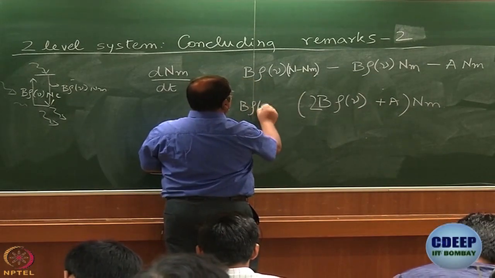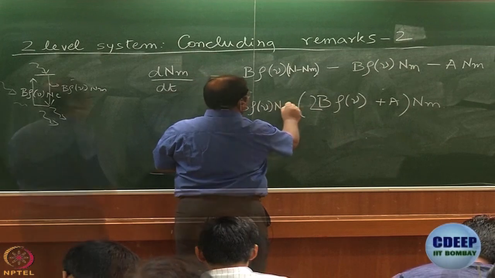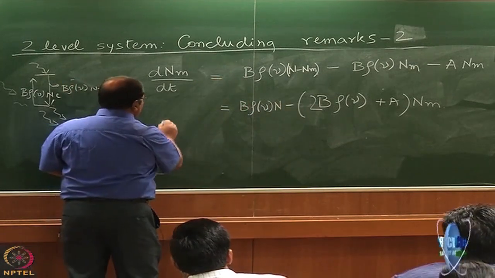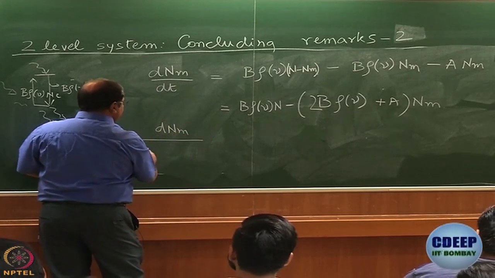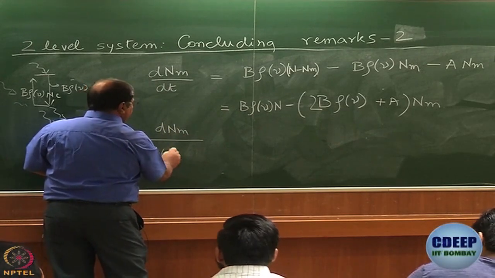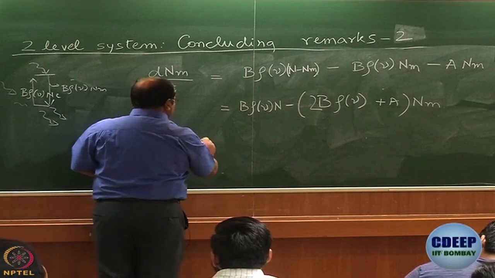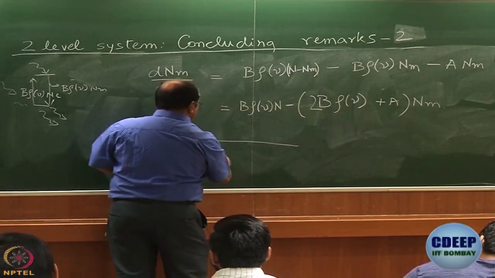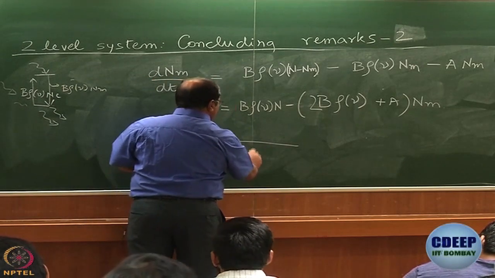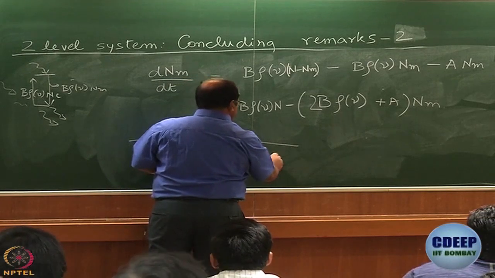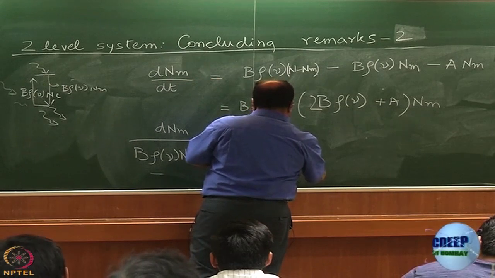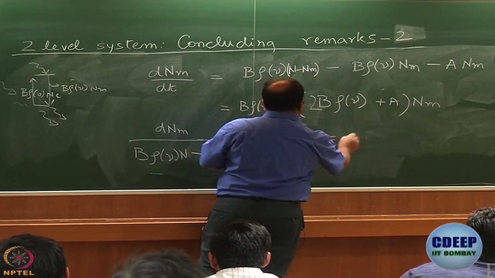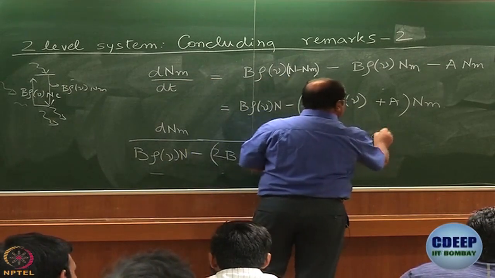B rho nu N, right? You know what to do: dNm divided by B rho nu N minus 2B rho nu plus A, Nm, is equal to, I can write, dt.